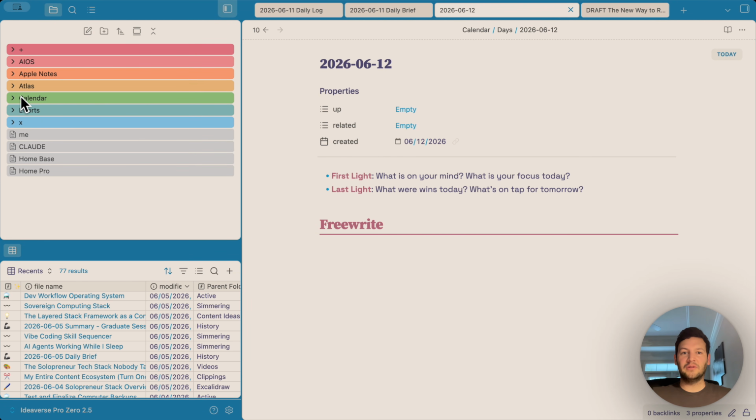Next we have calendar here. So these are time-based notes, my daily notes, weekly, monthly, quarterly reviews. This is the spine of the whole system. Next we have efforts. So this is just the output.